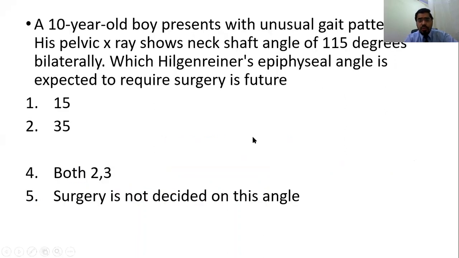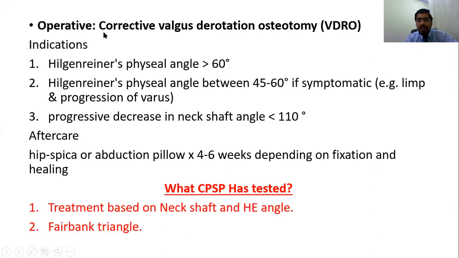Now the next question was, a 10-year-old boy presents with an unusual gait pattern. As you know, I have mentioned in this question the neck shaft angle, HE angle. This question is basically, as you all know, Coxa vara. So the correct answer was 5. What is the treatment?